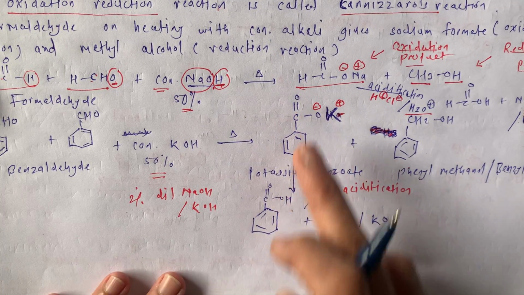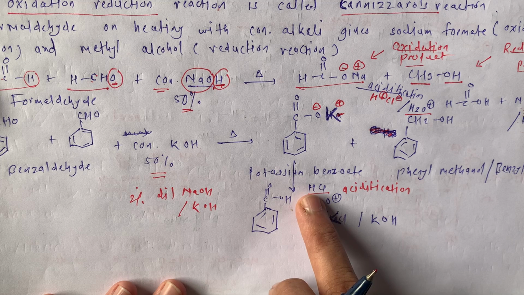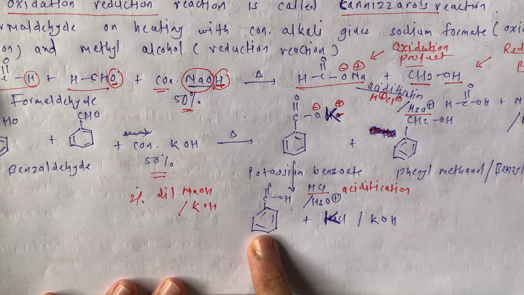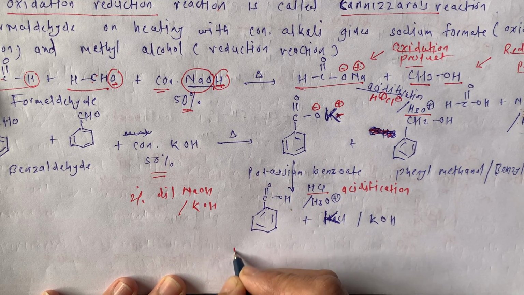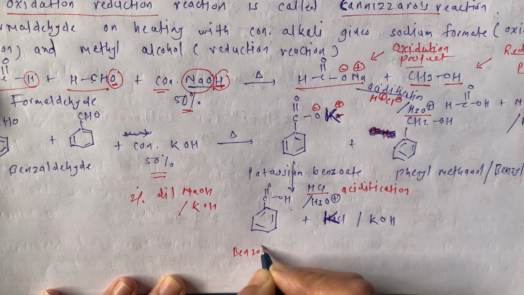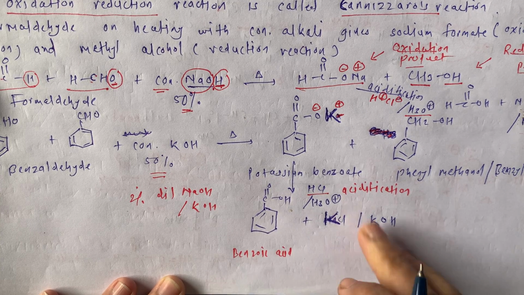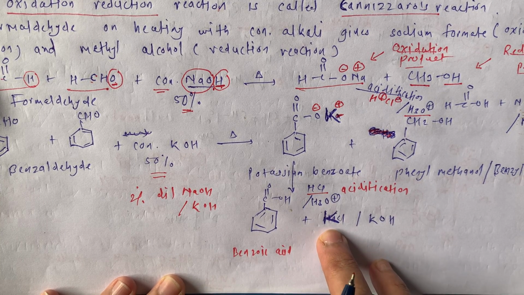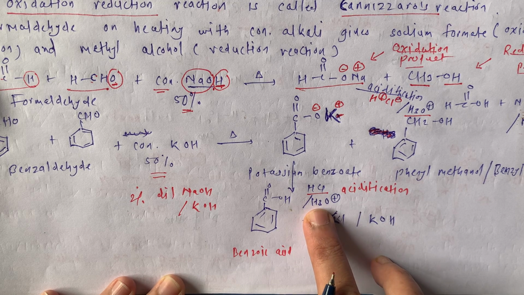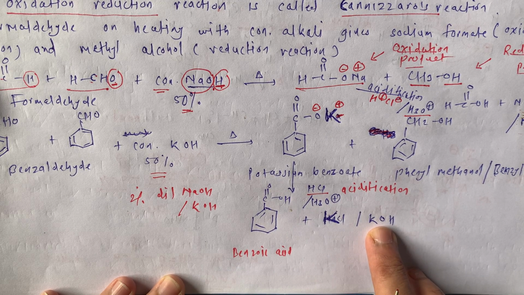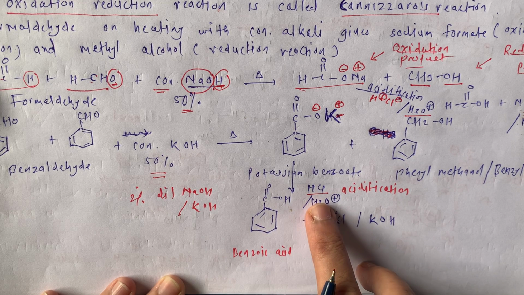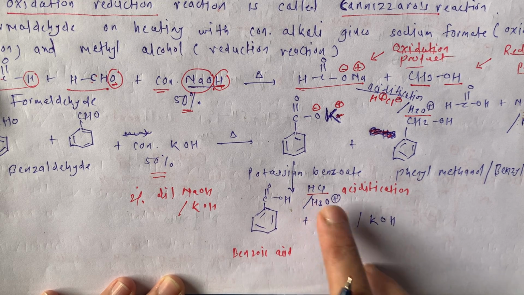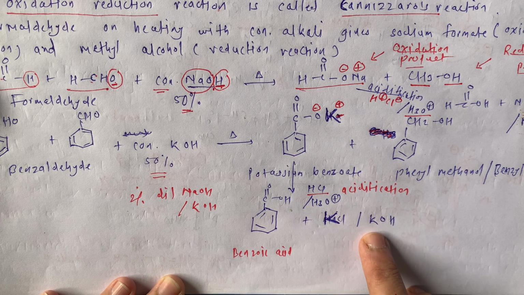Further, this is acidified with HCl or H3O+. We get benzoic acid. If you are going to write HCl, then byproduct is KCl. If you are going to write H3O+, then byproduct is KOH. This is acid hydrolysis.